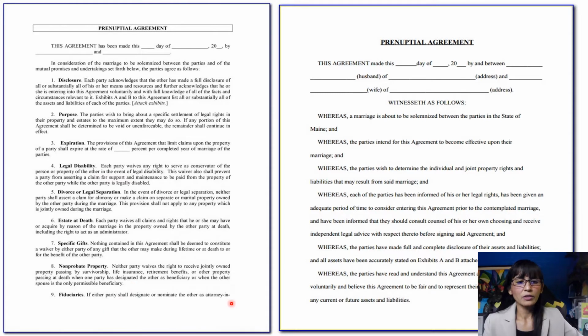And fiduciaries. Okay, so who will be the attorney in fact or attorney at law, who can be trusted, or has your confidence in terms of these legal prenuptial agreements. And this is just the first part. And on the other side here, the sample form, this is actually a simpler format. But this one, I believe, is a prenuptial agreement from the US, because it states here the state of Maine. So let's move forward.